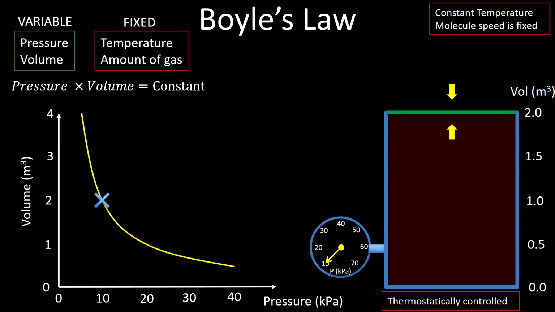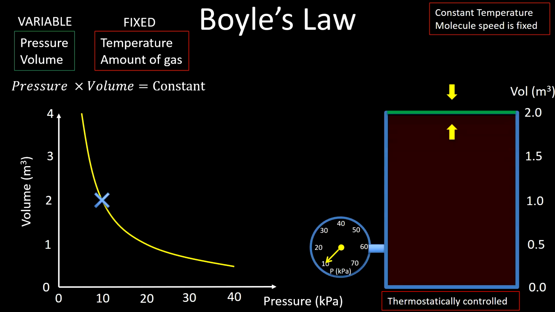And what we're going to do here is plot the current state of our experiment as a little blue cross on the yellow line. So the blue cross is stuck on that yellow line. It can only move up and down it because we have our fixed amount of gas at fixed temperature. So to actually do this experiment, you really need a gas in a container, and the green line at the top of the container here is like a plunger. It can move up and down in the container, allowing the volume to vary.